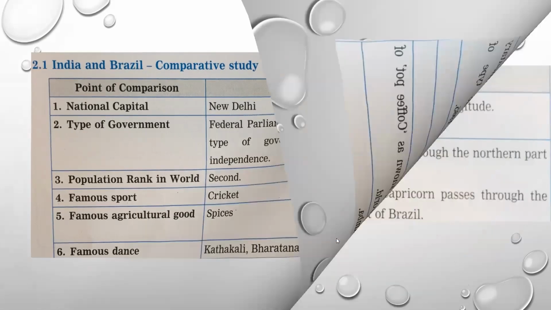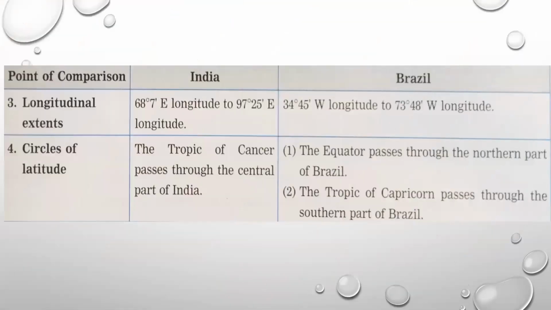Let's move on. Now let us see the longitudinal and latitudinal extent, how India and Brazil are spread out. So the longitudinal extent of India is 68 degrees 7 minutes east longitude to 97 degrees 25 minutes east longitude. Whereas in case of Brazil, it is 34 degrees 45 minutes west longitude to 73 degrees 48 minutes west longitude.